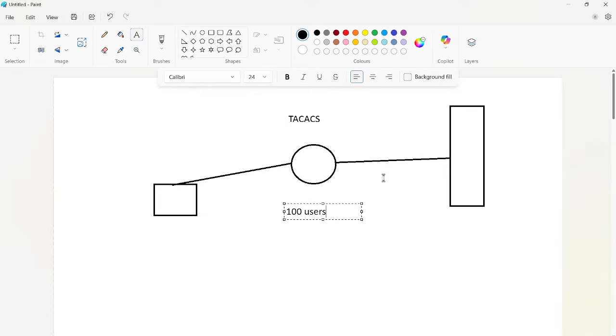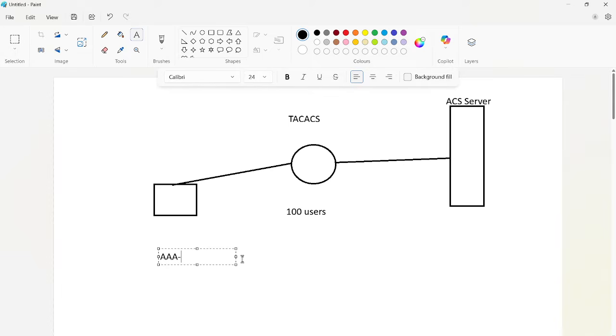To get rid of that and to ease the process, we use ACS servers, which we call Access Control System servers. In this ACS, we use the concept of AAA, which we discussed yesterday.